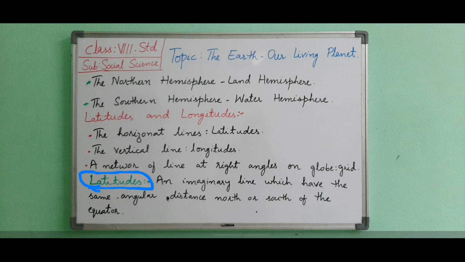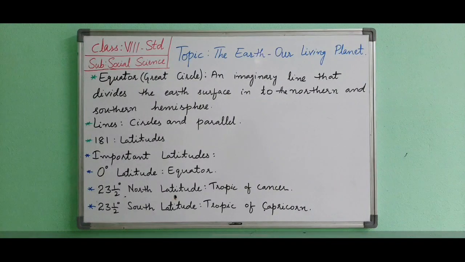Other lines of latitude are of shorter length. The length of the lines of latitude decreases with the distance from the equator. All lines of latitude are circles and parallel to the equator. Therefore, lines of latitude are called parallels of latitude. There are 90 degrees of latitude on each side of the equator. 90 degrees north and south are the poles. Including the equator, there are totally 181 latitudes on the globe.